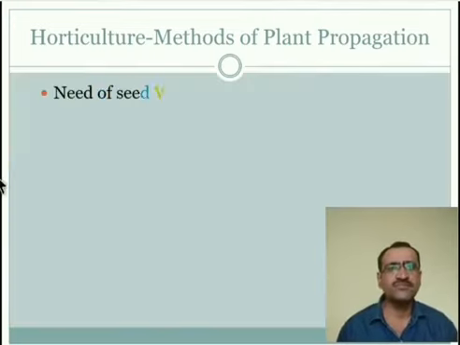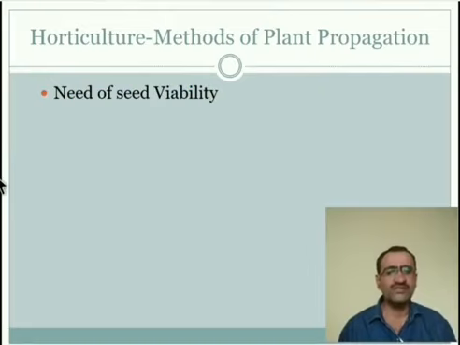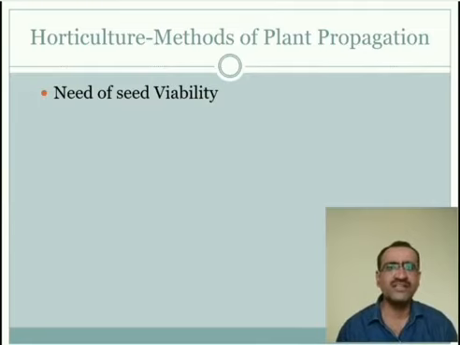Next, the need of seed viability. Why is seed viability required? If seed viability is higher, then more seeds can grow into new plants, and the number of new plants is more. At that time, productivity is also more. So that is the importance or need of seed viability.